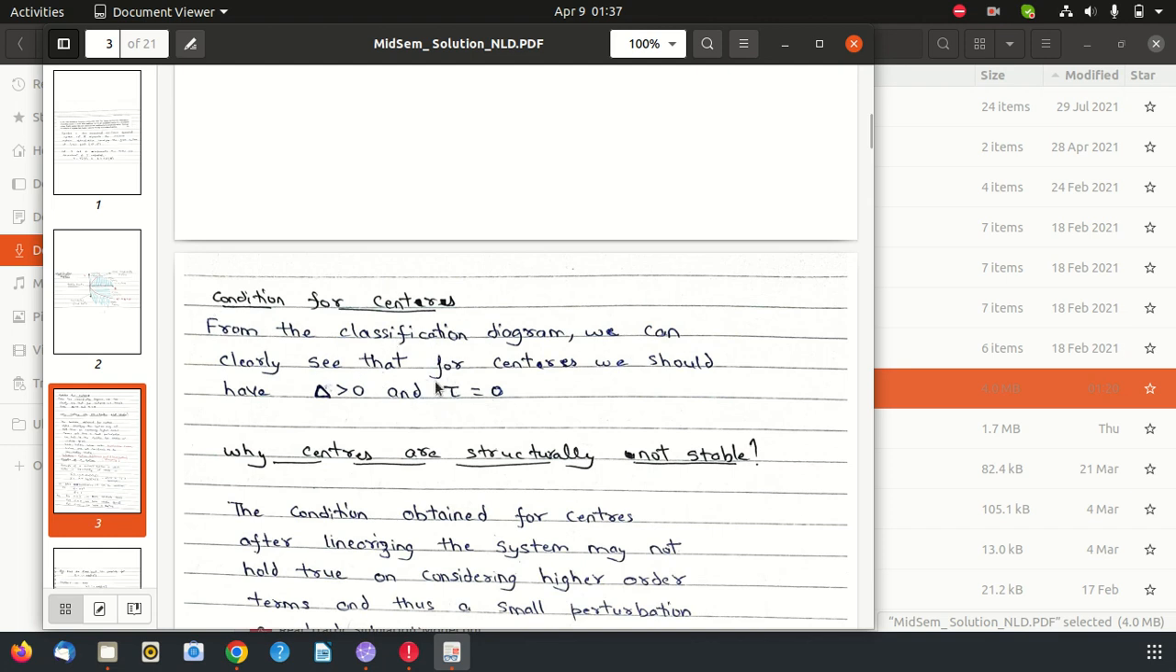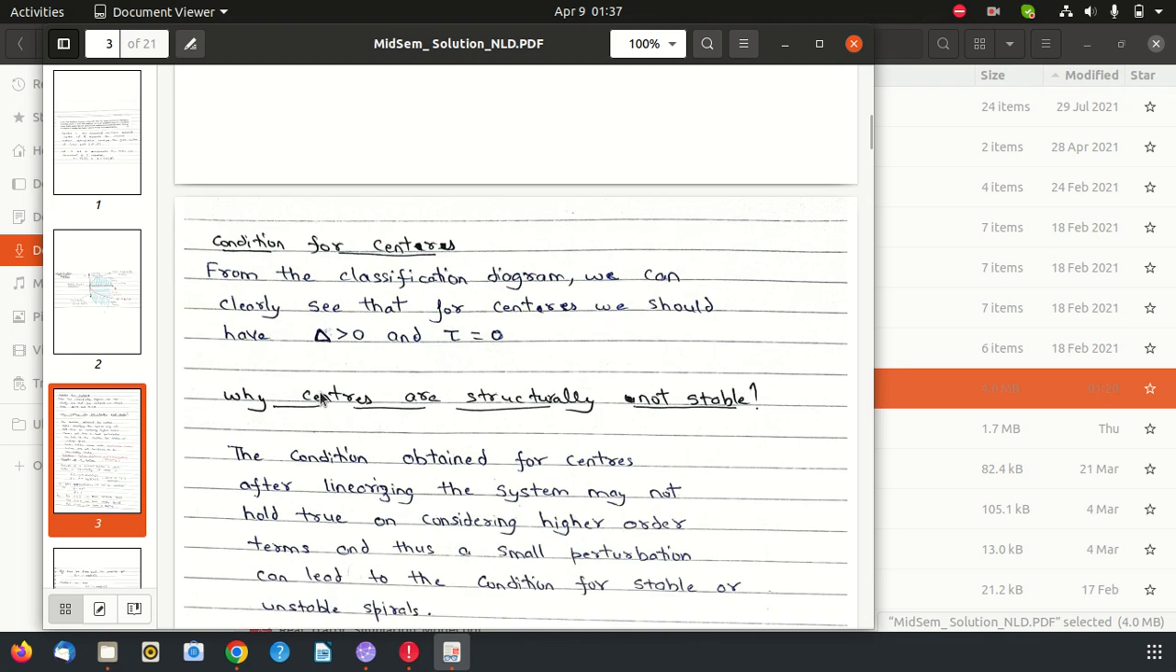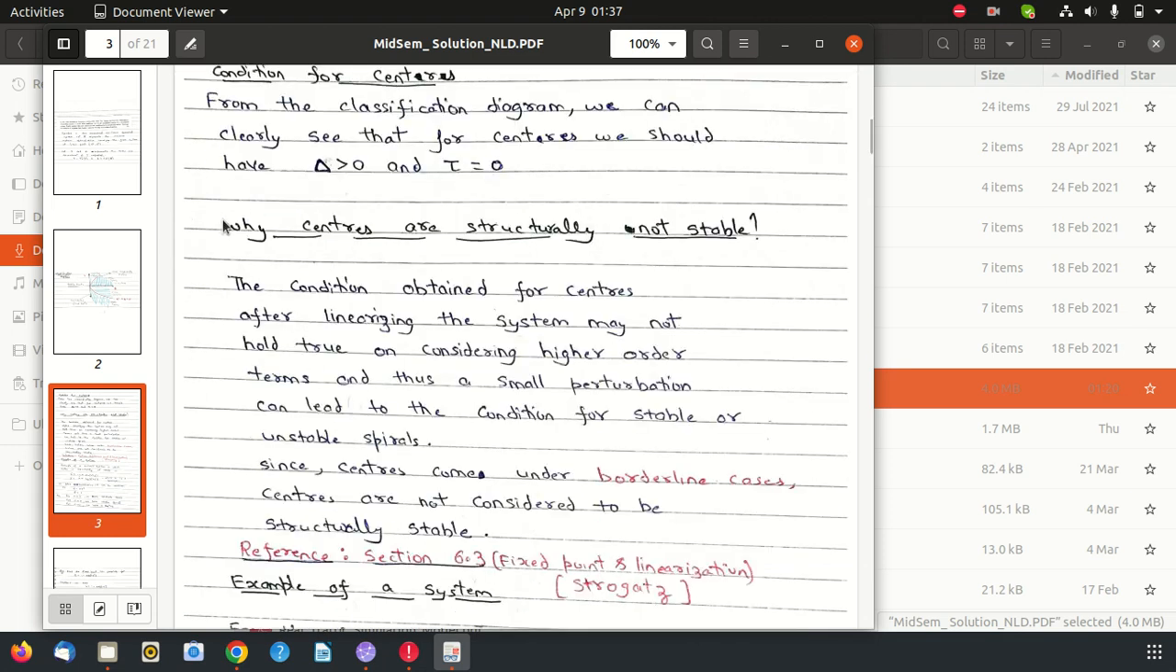So this is the first part. If you have given this condition right, I give 2 marks for this. The second part is why centers are structurally not stable. The condition obtained for a center after linearizing the system may not hold true on considering the higher order terms. We actually linearize the system and ignore the higher order terms. If we hadn't ignored those terms, then we would have gotten a different condition.